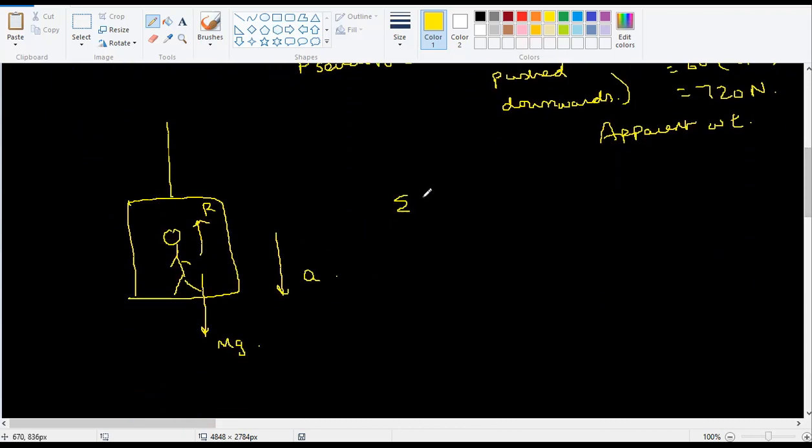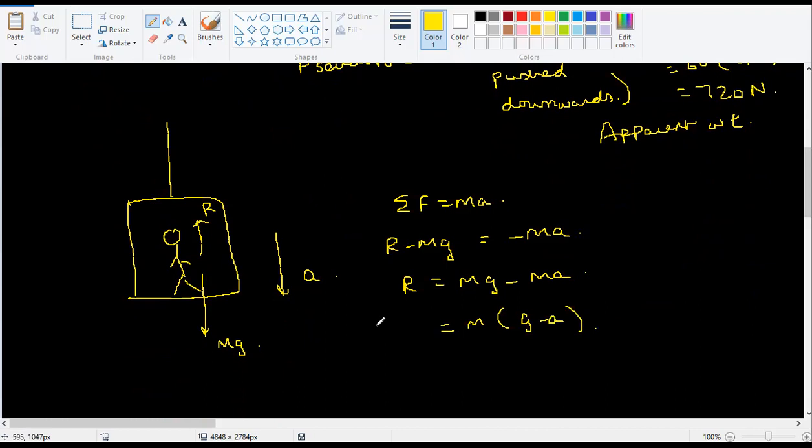Here the same thing, sigma F is equal to MA. R minus mg is equal to minus MA, because it's going downwards. R is equal to mg minus MA. So M comes out, G minus A. Suppose this was going down by 2 meters per second square, and I'm assuming G as 10 to make the multiplication easier.